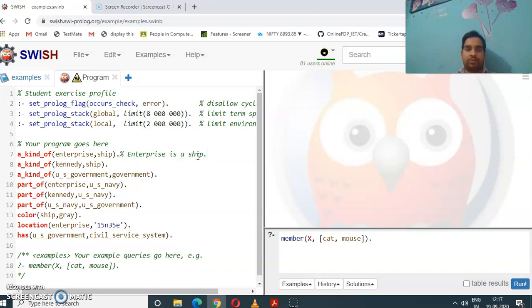There are many things about the ship we know, but in this program we are not trying to give all the illustration about the ship. We are just giving a relationship between the ship and Enterprise. Enterprise is an object, and that is a ship. So we just want to write the simple relationship between the two objects.